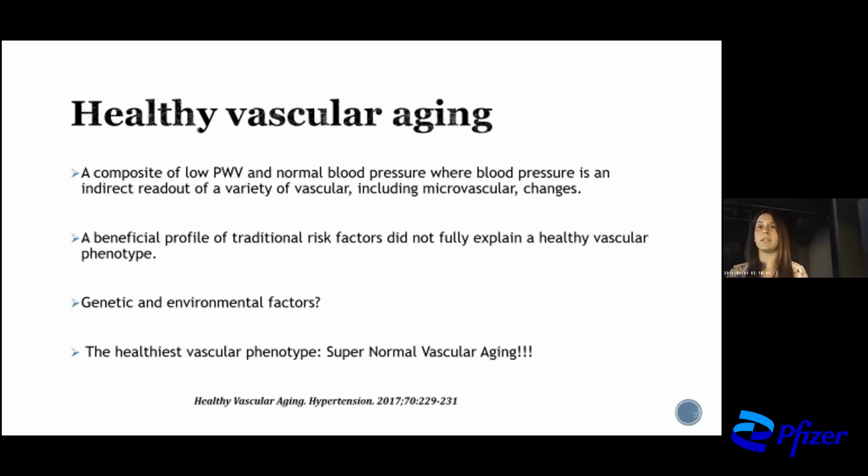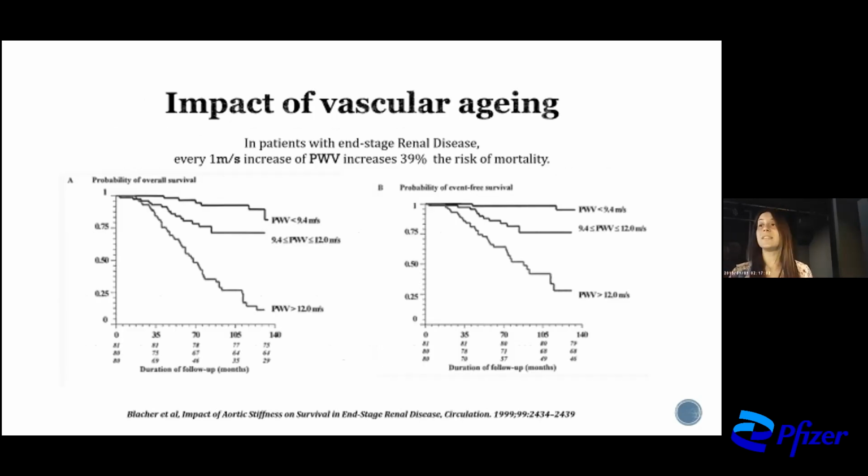Maybe the genetics and environmental factors also play their own role here. And the luckiest patients who have the healthiest vascular phenotype, which is called the supernormal vascular aging. Sorry.